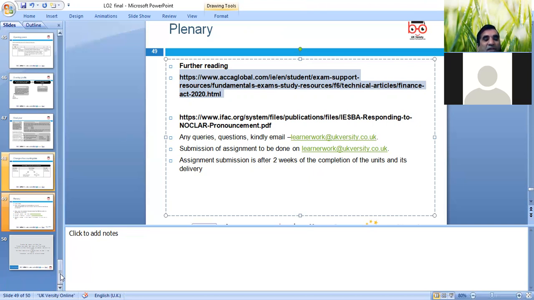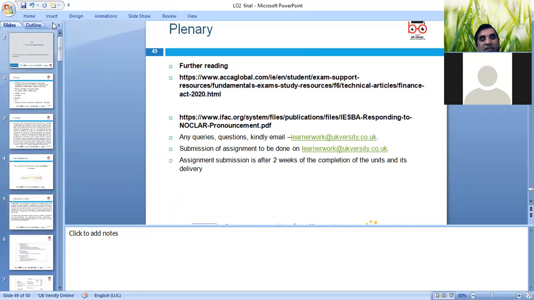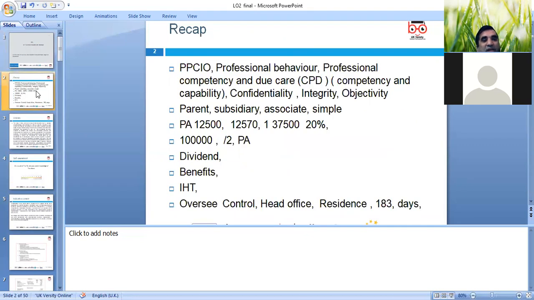Today's key learning is how we can plan tax. Of course, we need to look at the basic rules of tax, and then we can give advice to clients. On the VAT side, we need to look at which scheme is best for the client. That's all for today. Any question, anyone?